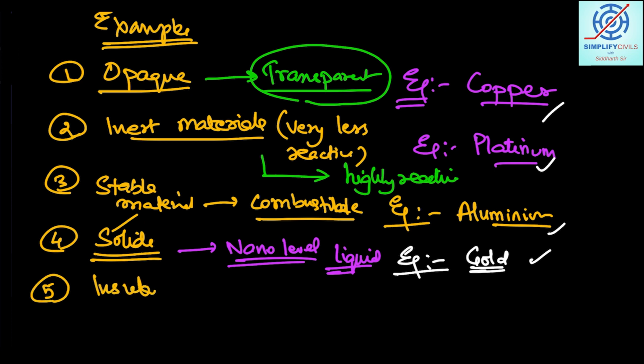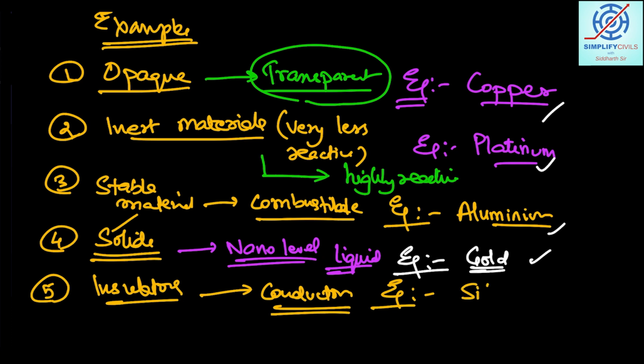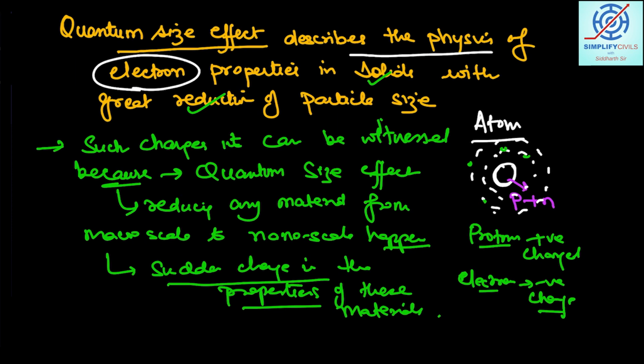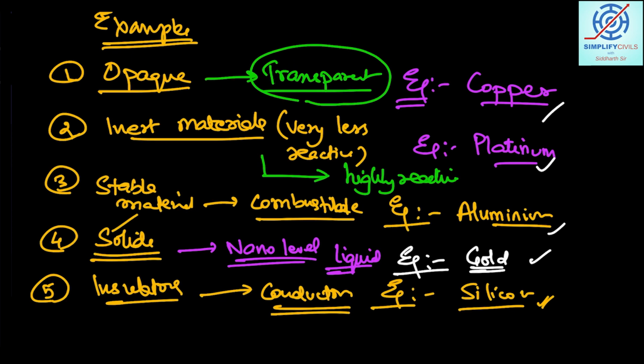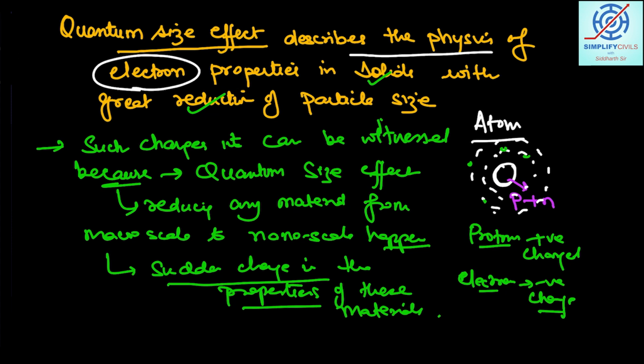Fifth example is also there. Insulators may turn into conductors, and this may happen in the case of silicon. This is another example, and now we will be exploiting these properties for our applications. So it's a very simple topic to understand if you have quoted various examples. Until you quote the examples, it becomes difficult for you to understand the topic.